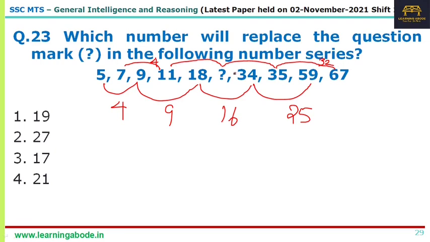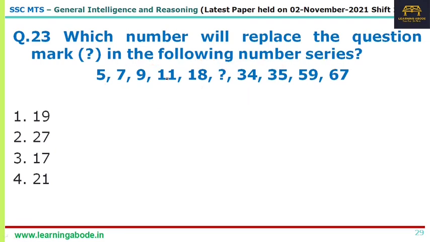So let me think of other possibilities. 7 and 11 is a 4 difference, and 35 and 67 is a 32 difference, right? Now what if, earlier the difference was squares, what if the difference is 2 power n? Let me try.